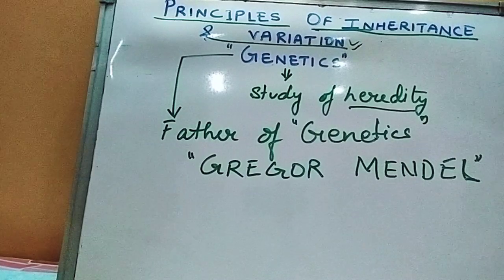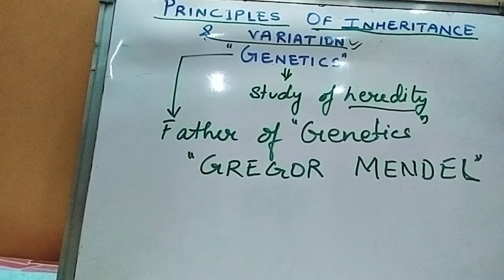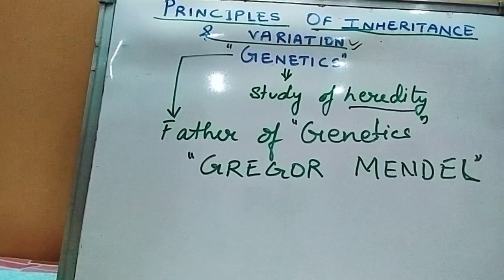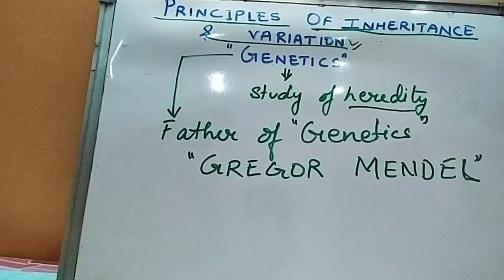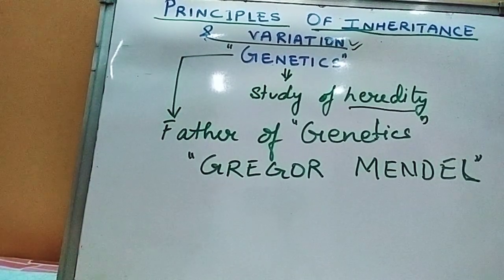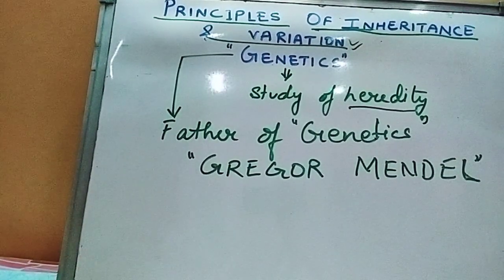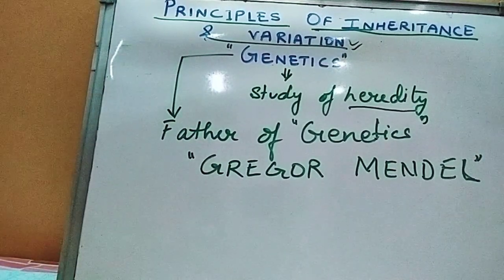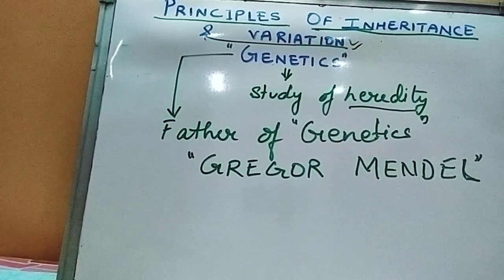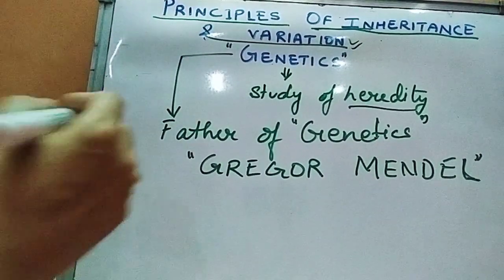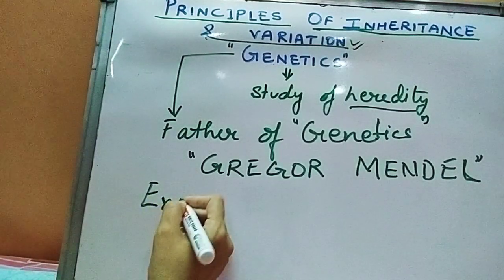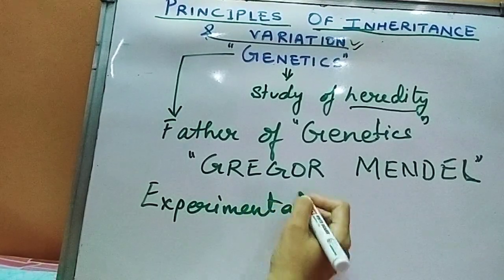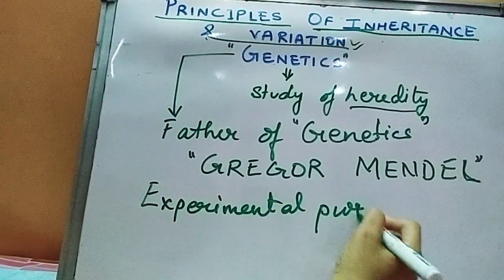He was an Austrian monk. So mainly he studied mathematics and even botany, but he wanted to become a teacher, but the luck did not favor. So he became a monk in a church, and there he saw some interesting plants in the church garden, and he started experimenting on them. One of the most important plants which he took for experimental purpose was garden pea.